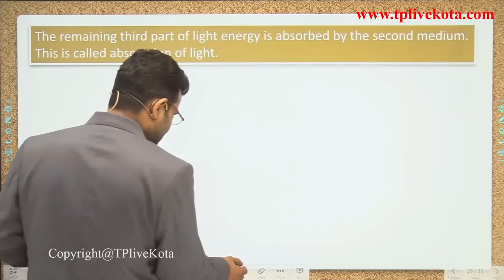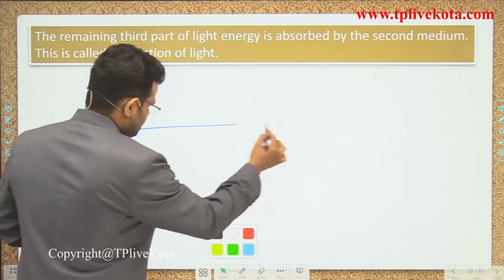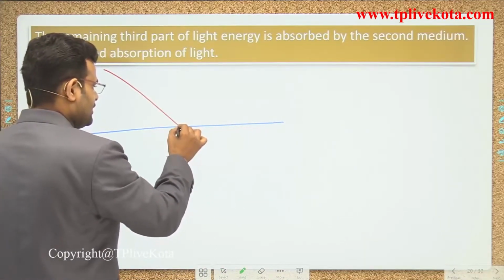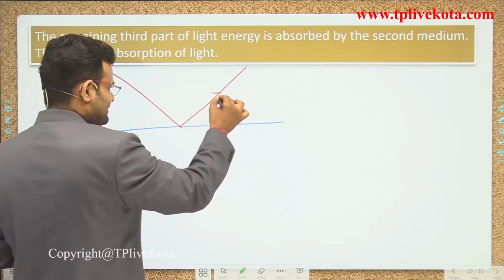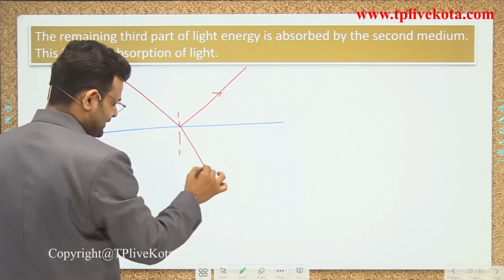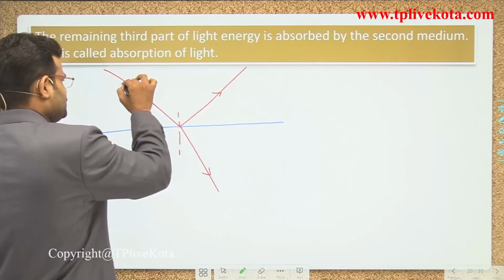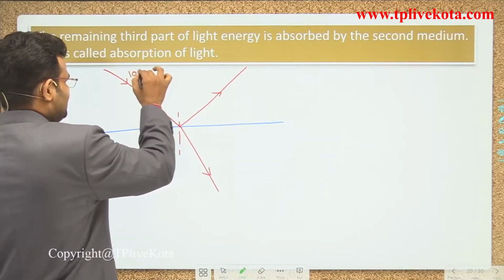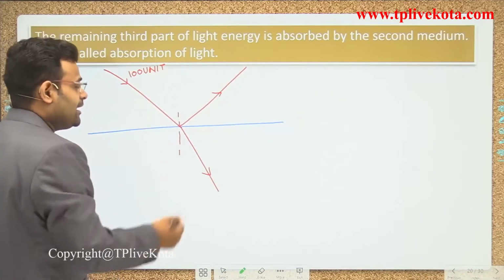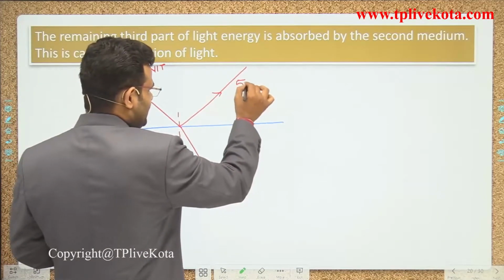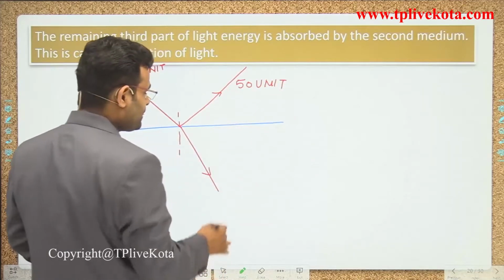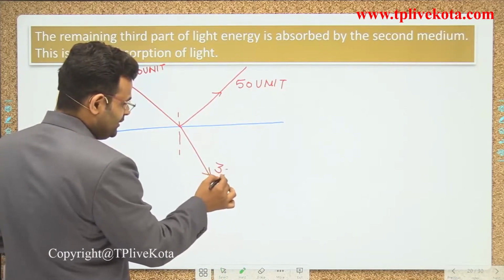Light is incident here, and some part is reflected and some part is refracted. Let's suppose the incident ray is 100 units. We are assuming that 50 units are reflected and 30 units will be refracted.